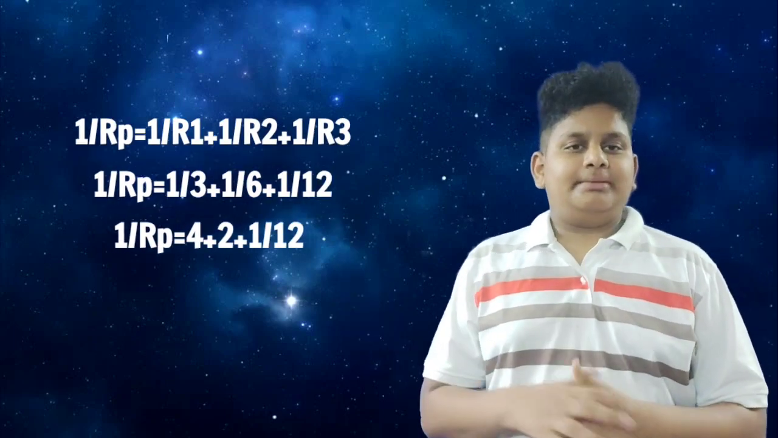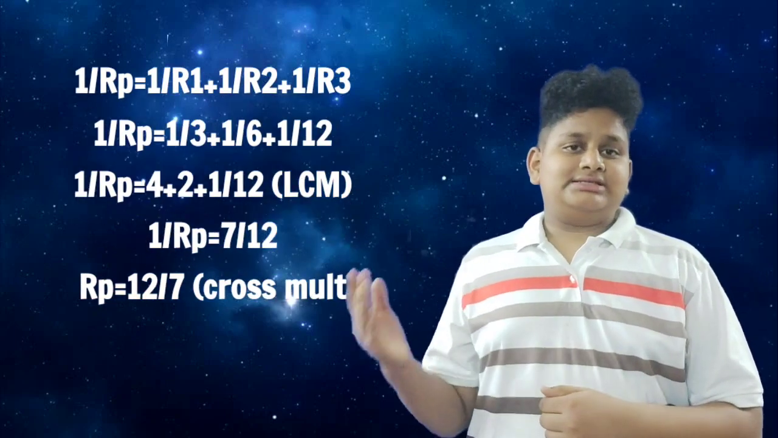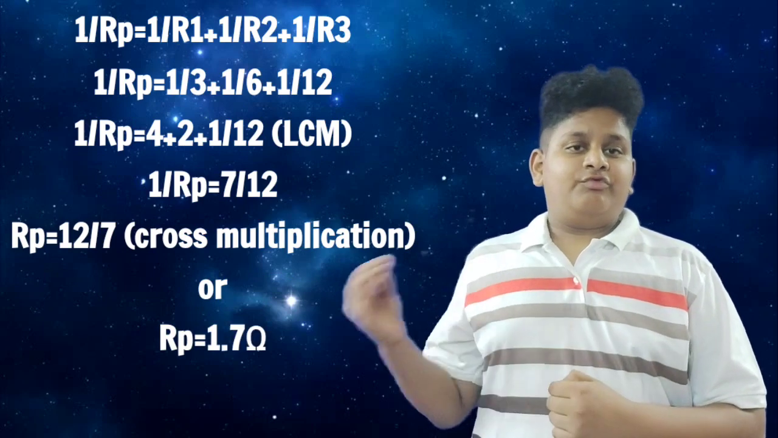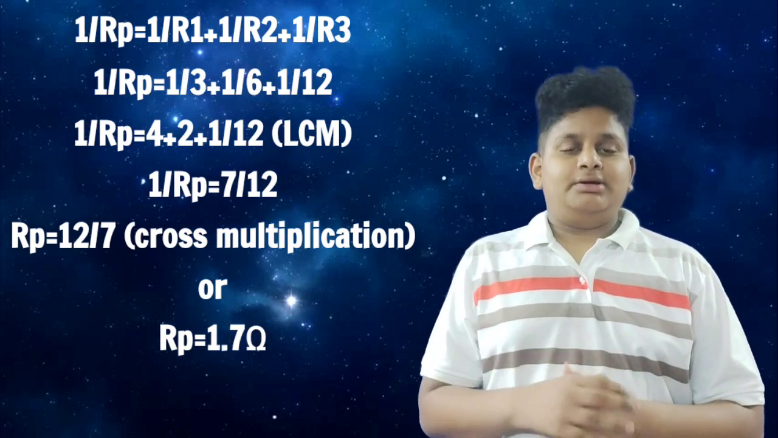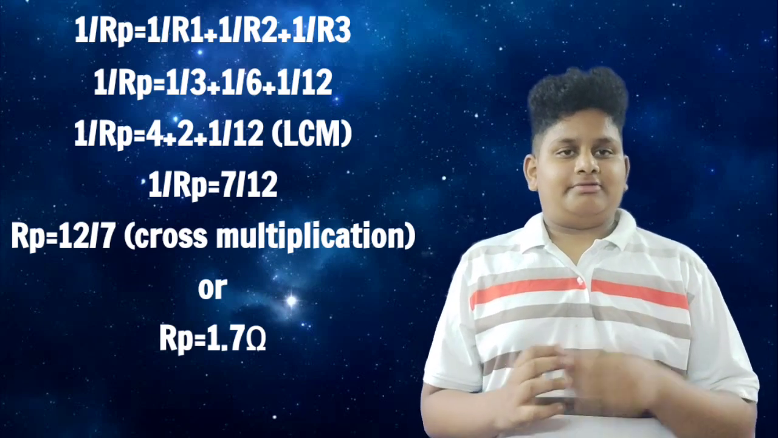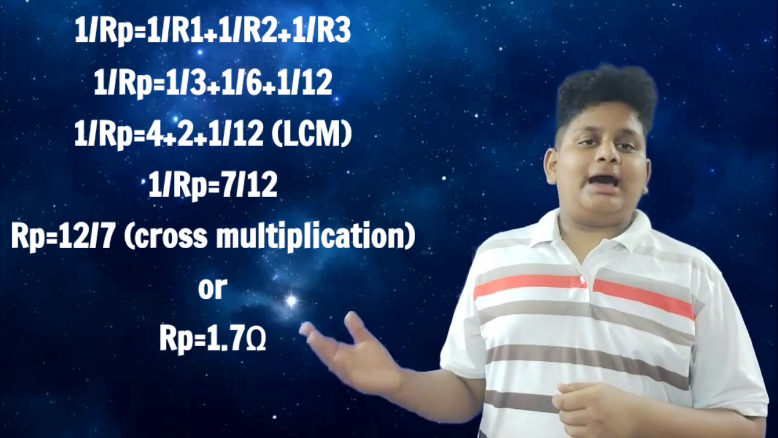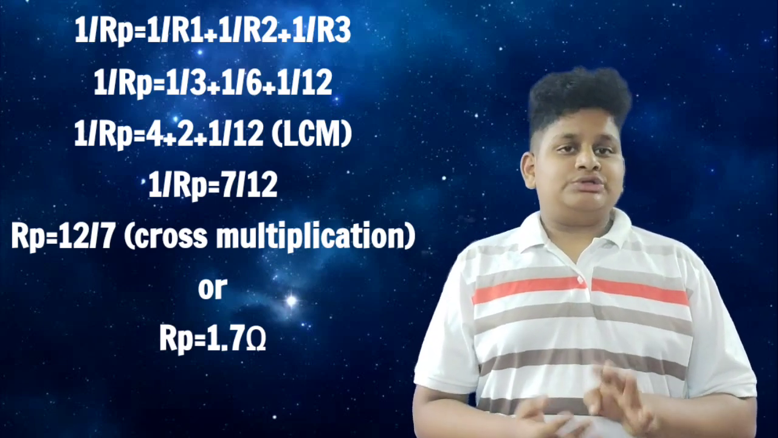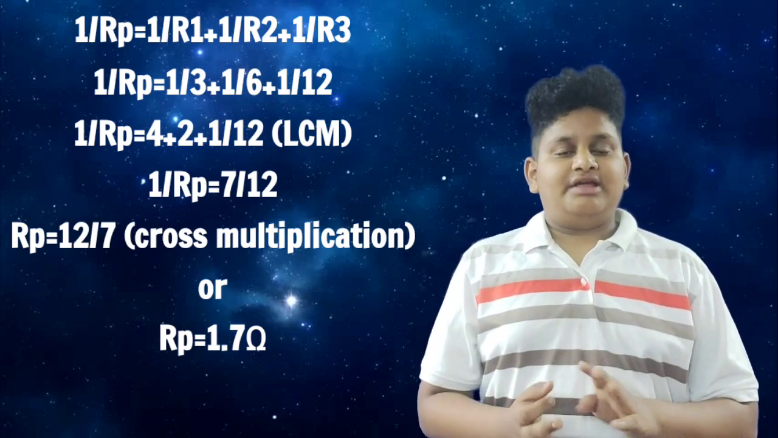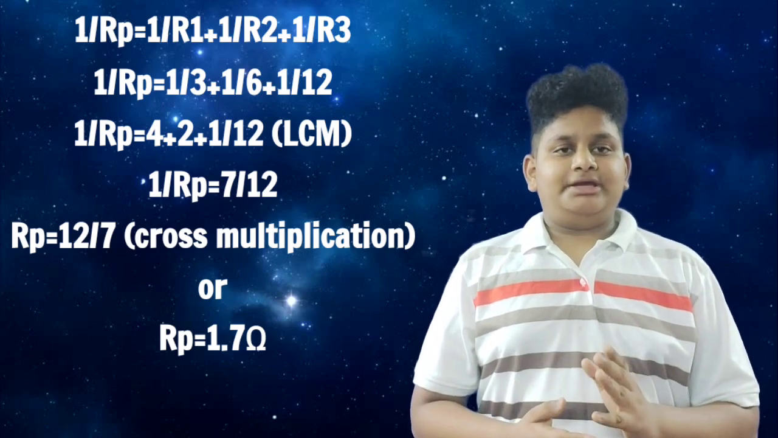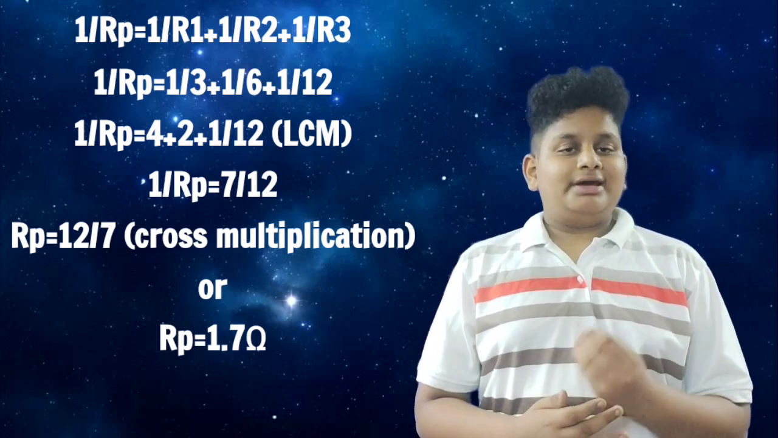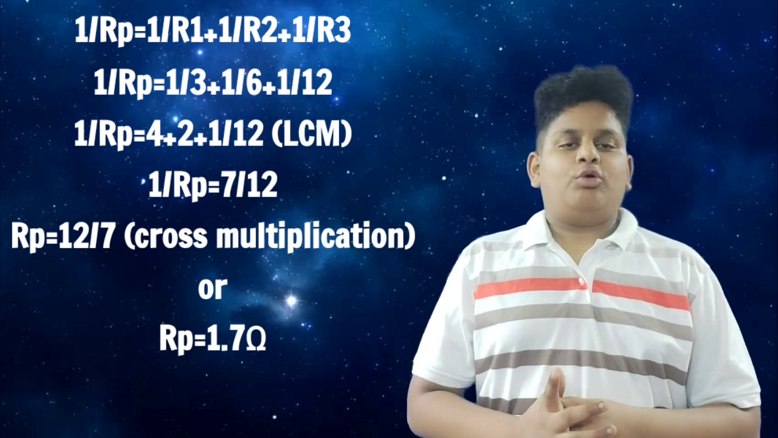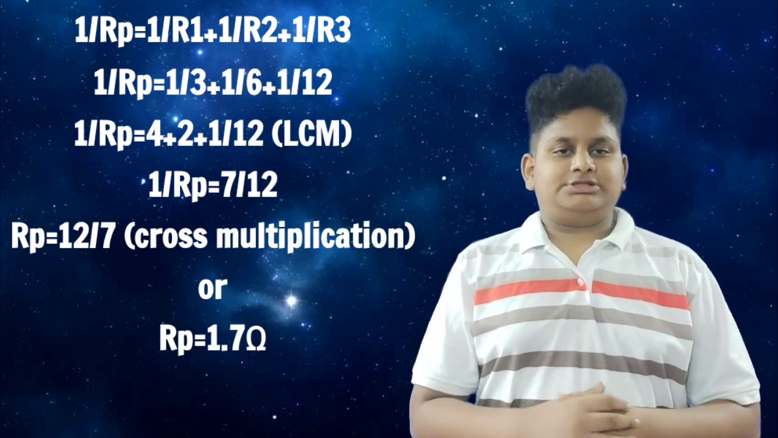If you take the LCM of 3, 6 and 12, the LCM is 12. Then if we add 4 plus 2 plus 1, we get 7 by 12. So here 1 by R suffix P is equal to 7 by 12. If you transpose, we get R suffix P is equal to 12 by 7. If you divide 12 by 7, the answer is 1.71 ohm. This is an approximate answer.